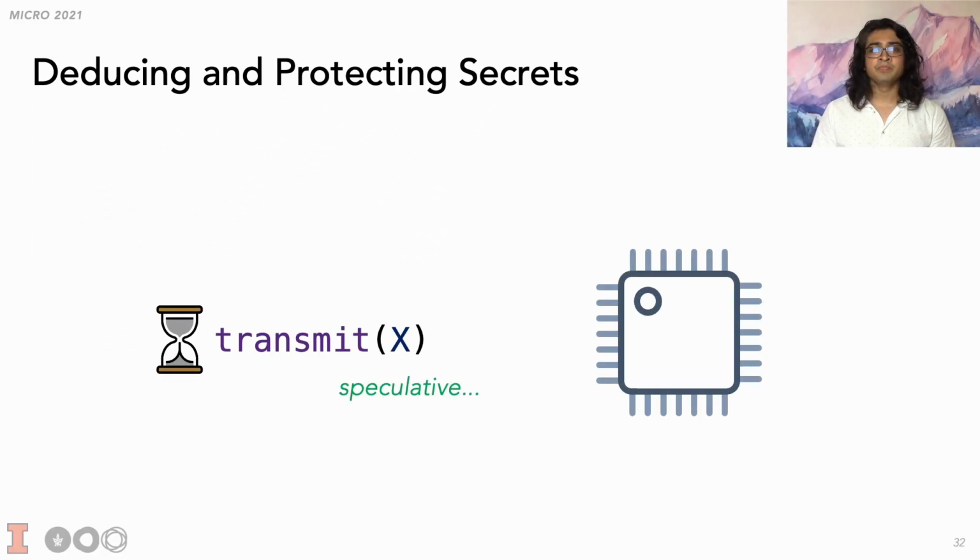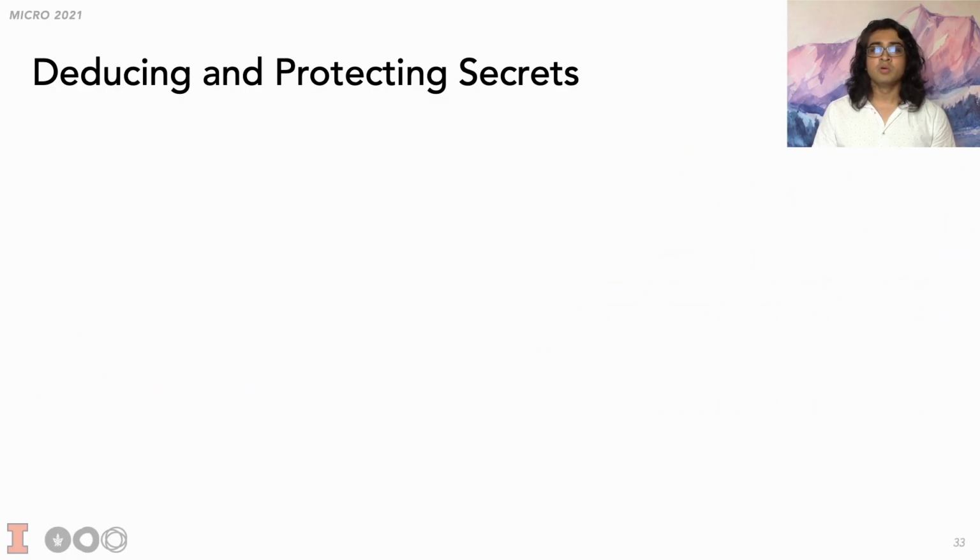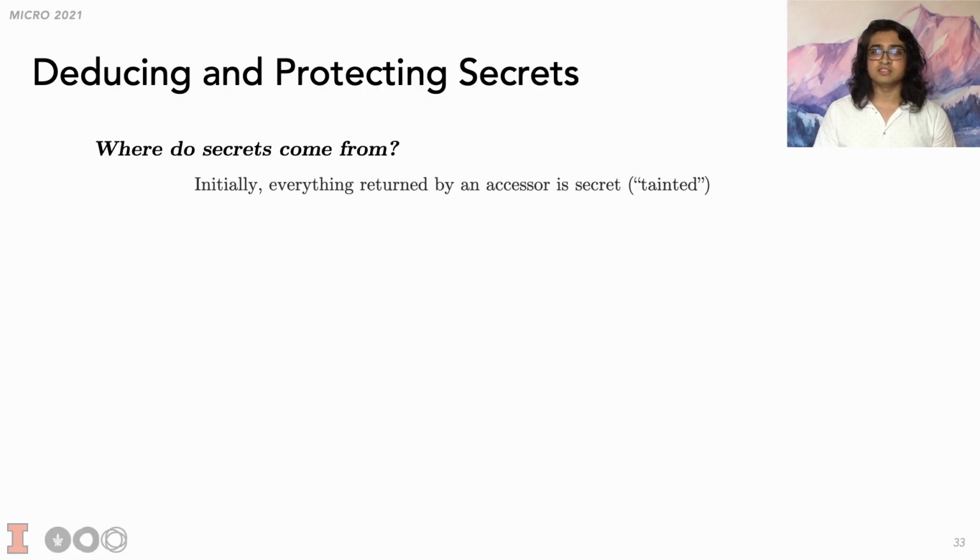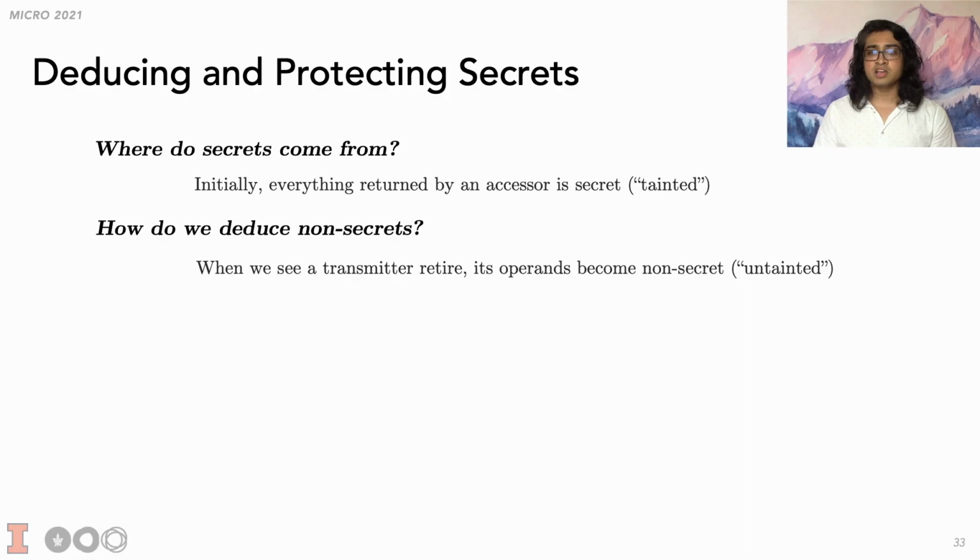The key idea is that the hardware already knows when transmitters resolve as non-speculative, and it's precisely the operands of these transmitters that are leaked non-speculatively. Thus, we can track secrets by using taint tracking in the following way. We assume all newly accessed data is secret initially. We do this by marking it as tainted. When we see a transmitter retire, we mark the operands as public, or untaint them.